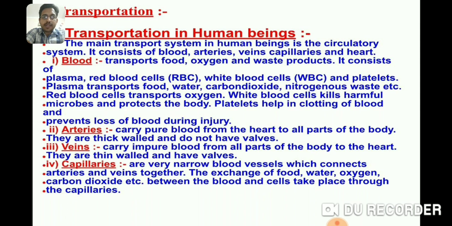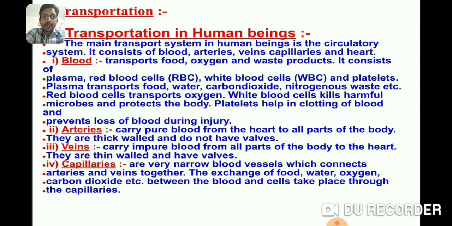Arteries and veins are the main blood vessels which carry blood in the body. Arteries carry pure blood from heart to all the parts of the body. Pure means oxygenated blood. There is only one exception in the arteries, that is pulmonary artery, that carries deoxygenated blood. Rest all arteries in our body carry oxygenated blood. Arteries are thick walled and they do not have valves. Valves are the structures which prevent backflow of blood. Remember, arteries do not have valves.